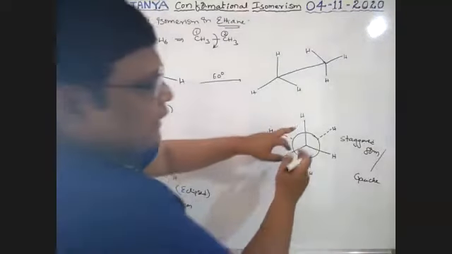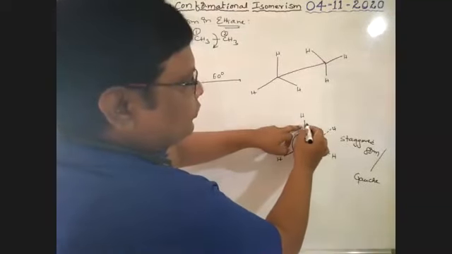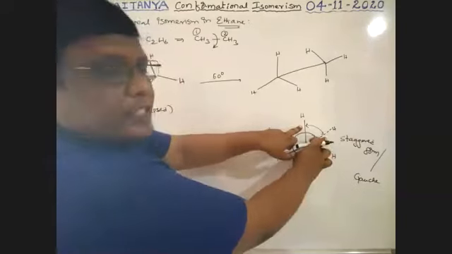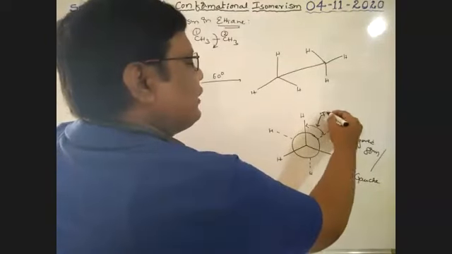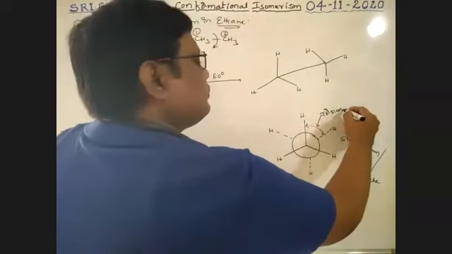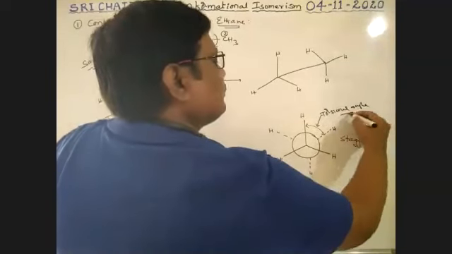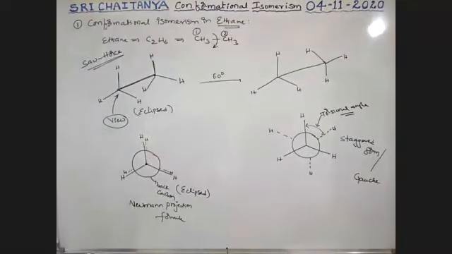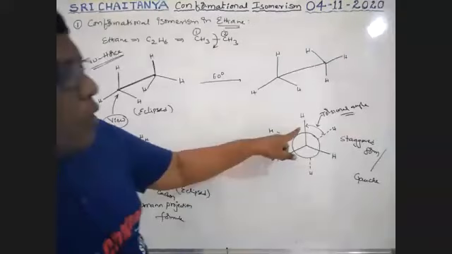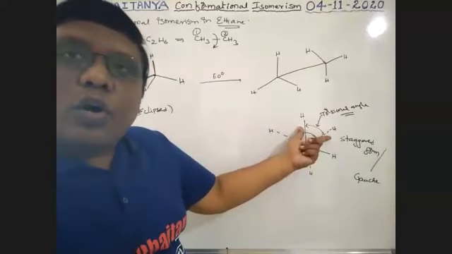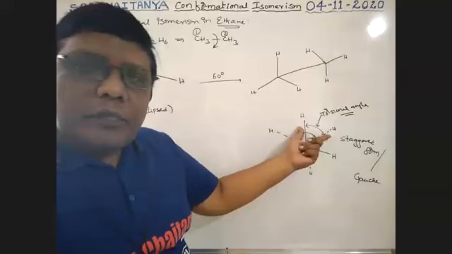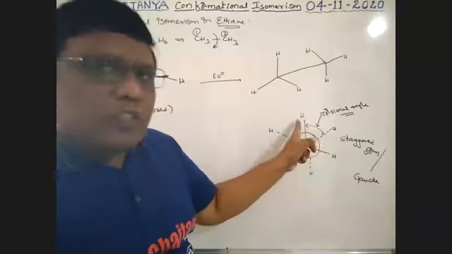Now, the angle between these two is called the torsional angle. The bond pair repulsions are called torsional strain. So here the angle is called a torsion.